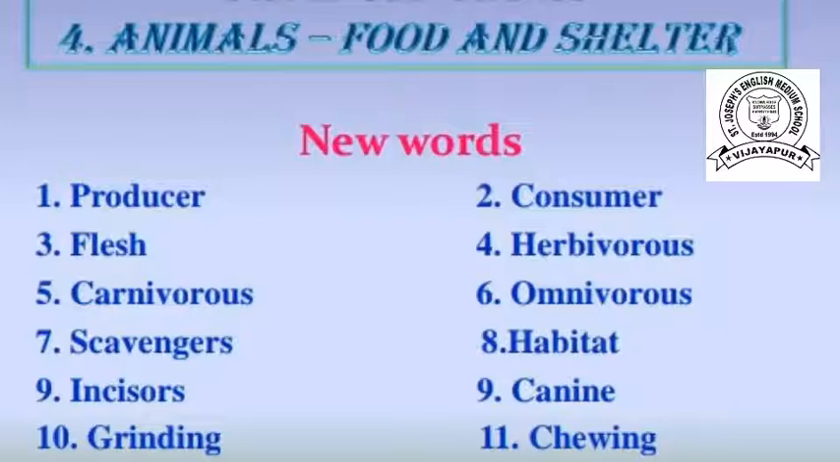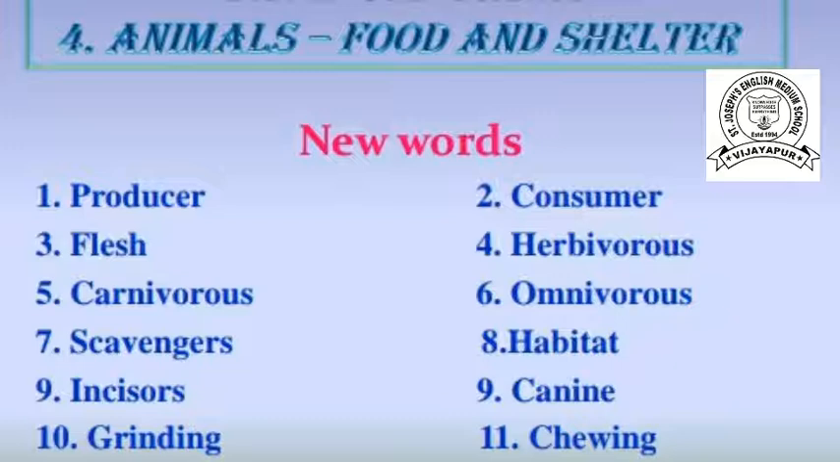First new word is producer. Producer means the living things which can prepare their own food. Who are producers, children? Plants. Now the second one is consumers. Consumers means the living things which depend on plants and other animals. These are the consumers. Now the third one is flesh. Flesh means chicken or meat.